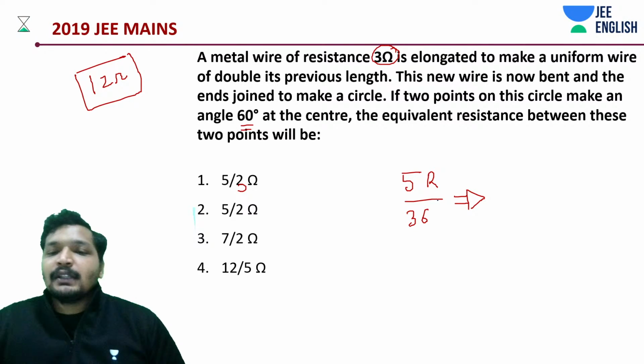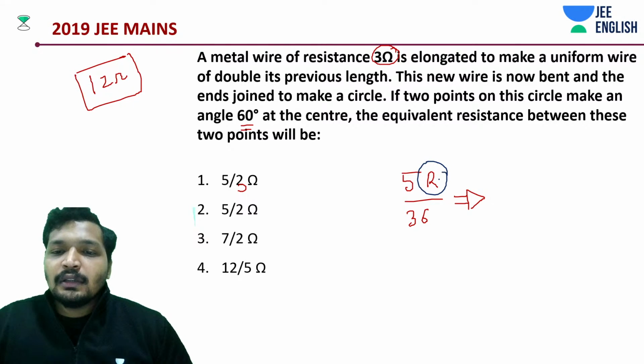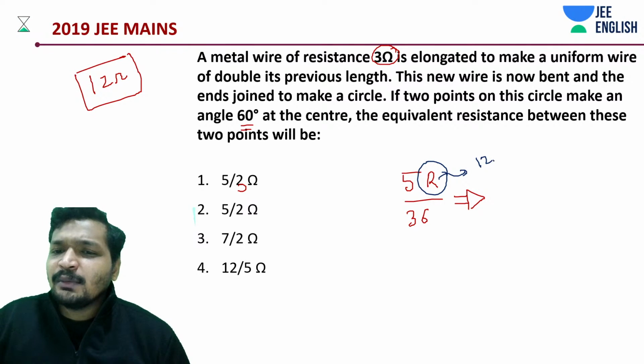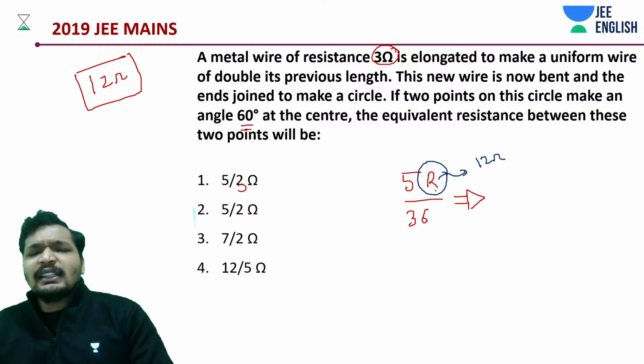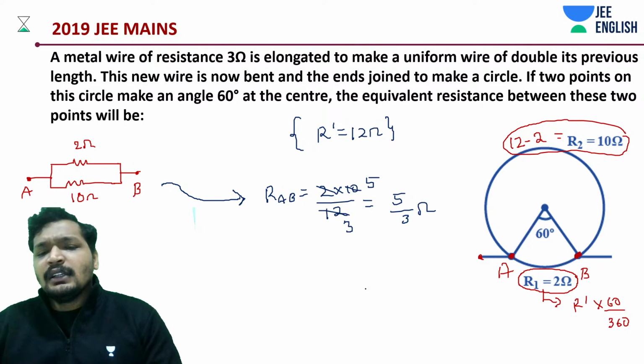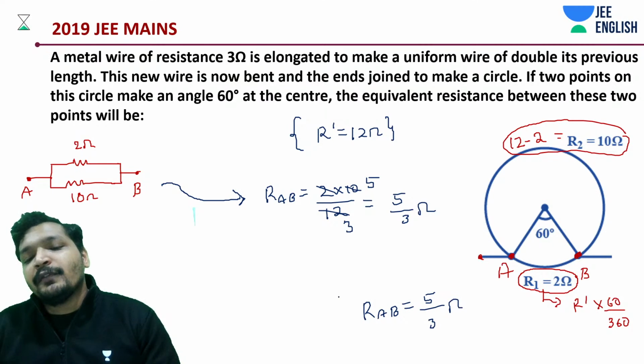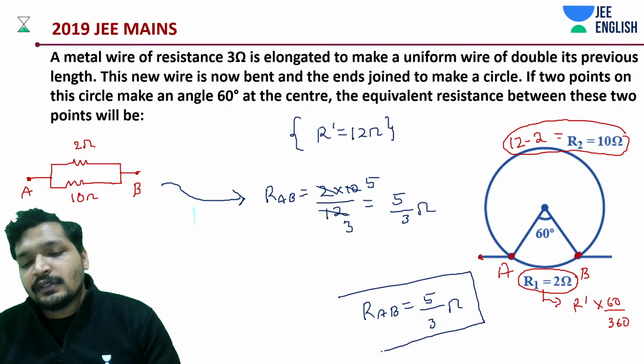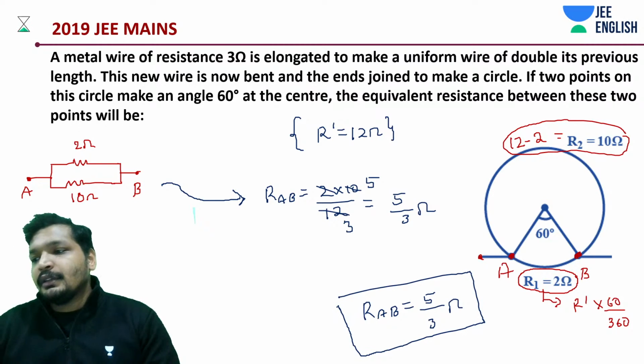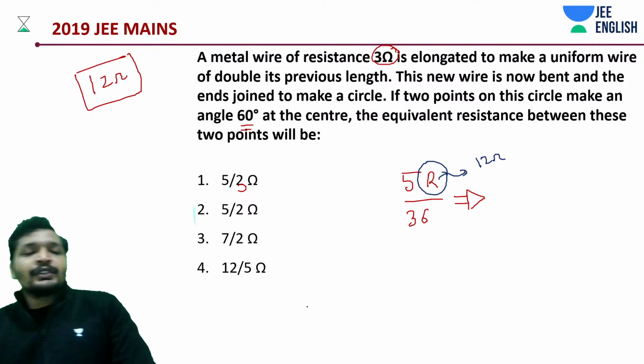Yeah, we got 5 by 3. Well, speaking, I said 5 by 6. Is that what I said? 5 by 3, right? I think I said 5 by 3. Yeah. So RAB should be 5 by 3. Okay. I think the options don't have that. That's not a problem. But from the given options, you could have estimated. That's it. End of the story.